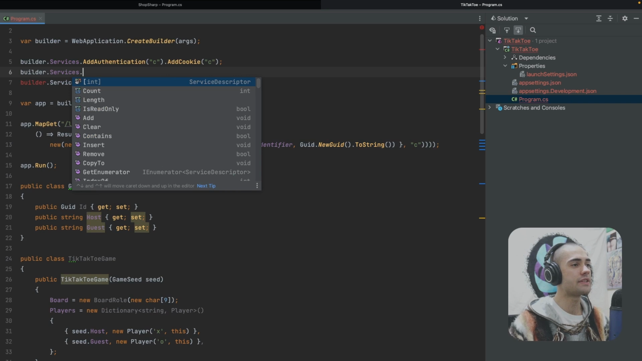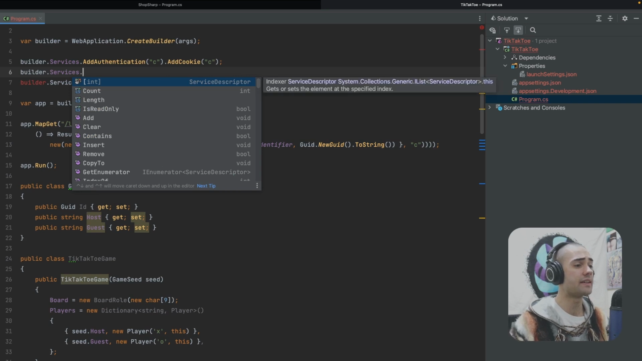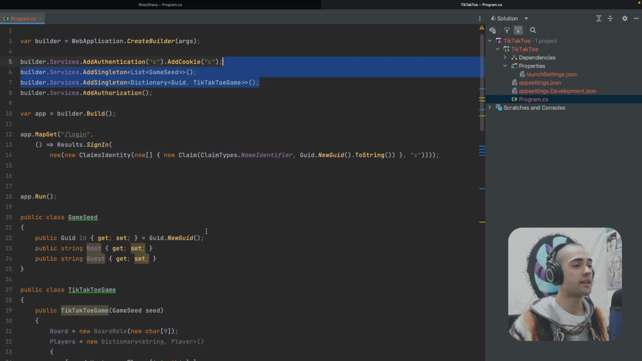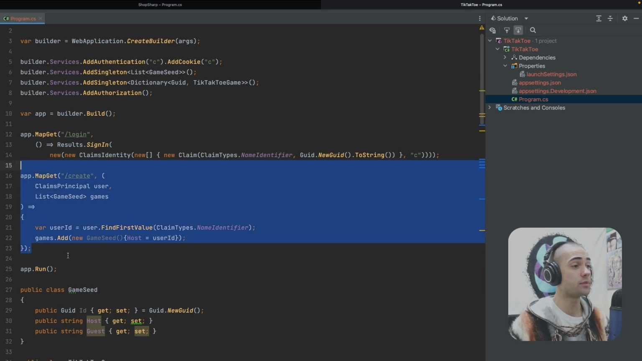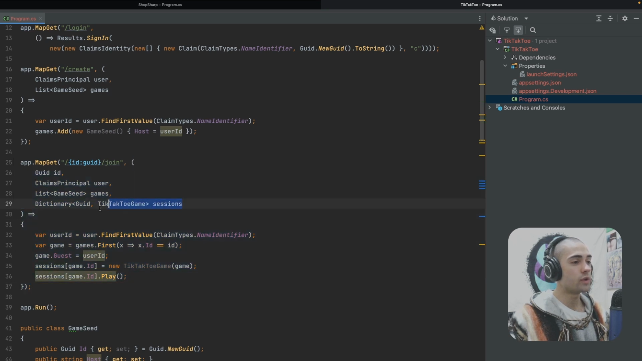I'll add 2 services for the game seeds and TikTakToe games. Added 2 services, added the ID for the GUID. This is the create endpoint. We get the user ID and just add a game seed to the list of game seeds. We will then want a join endpoint. For the join function, we supply the sessions where after we join the game seed, straight away we create a session and we kick off the task to play.